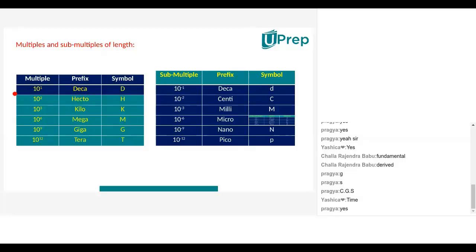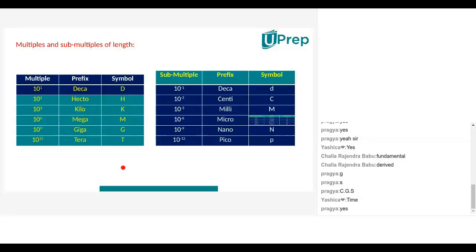Prefixes means which will come before that, isn't it? And all these multiples and sub-multiples will be called prefixes here. Prefixes means which can be added before, isn't it?